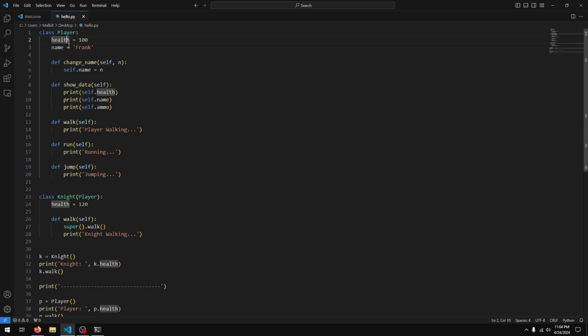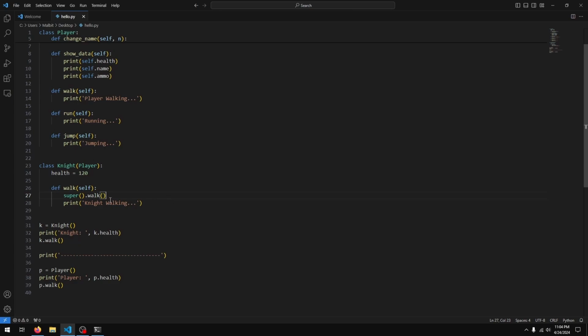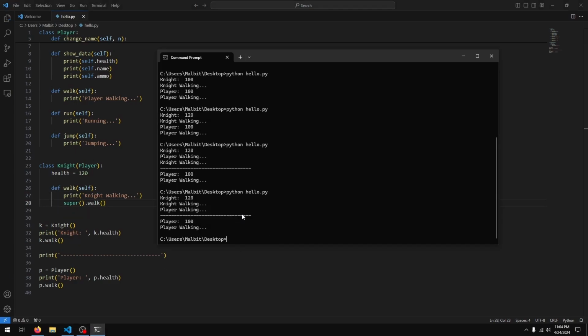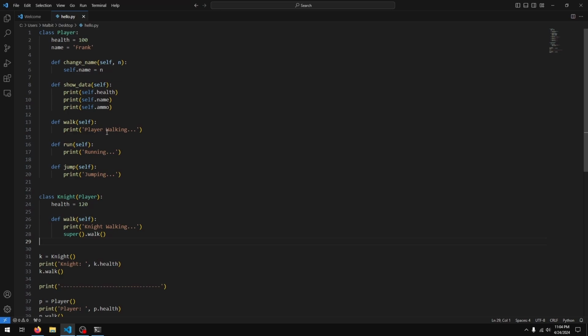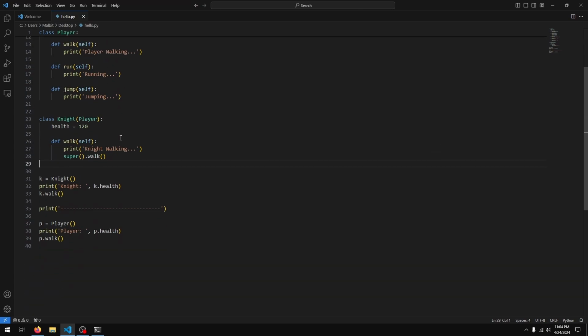So in this case, it's basically calling the walk method from our player object. Now this super.walk, you don't have to put it before, you can actually put it after as well, and it will work the same. You can see it's a matter of when you wish to run the method from the base class.